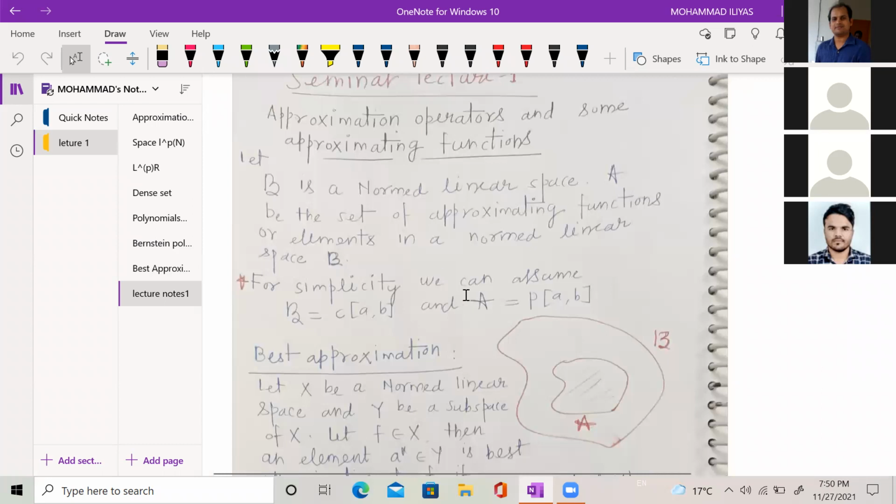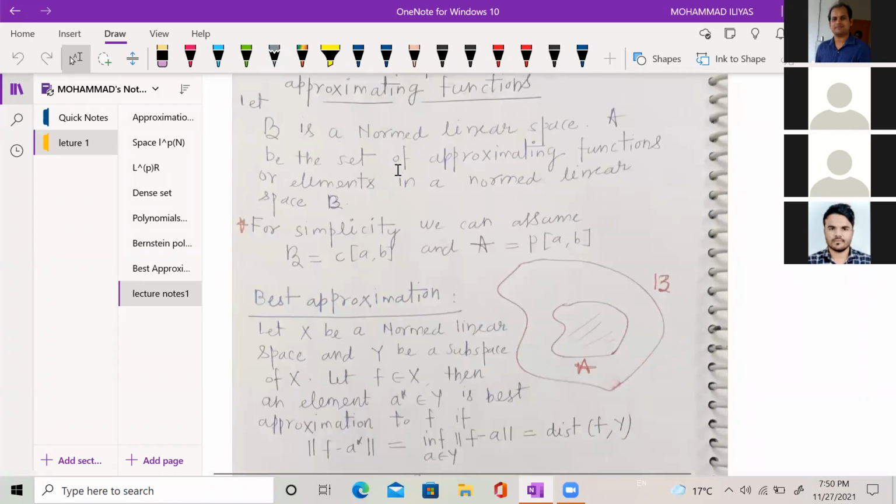In this lecture, we are assuming B is a normed space and A is the set of all approximating functions or elements in a normed linear space B. Basically, A is a subset of B and F is some element from B. If we want to approximate F by some element of A, suppose I call it A star. For simplicity, we can assume B is equal to the space C[a,b], the collection of all continuous functions on the closed interval [a,b], and A is equal to the space P[a,b].